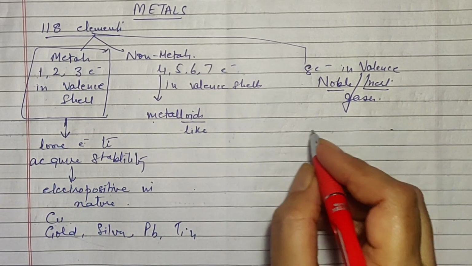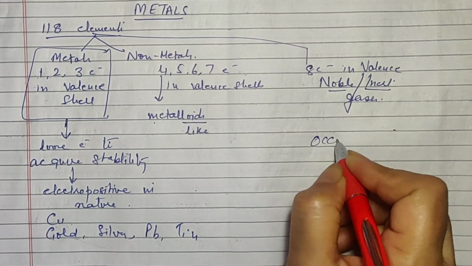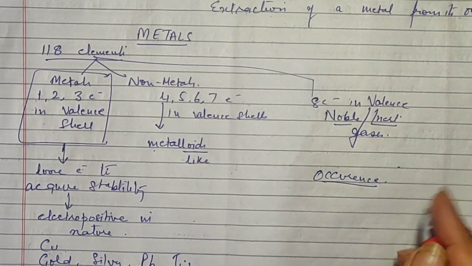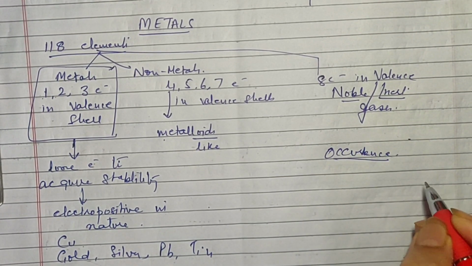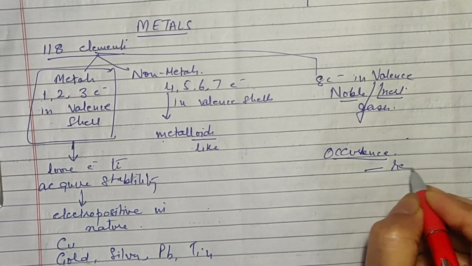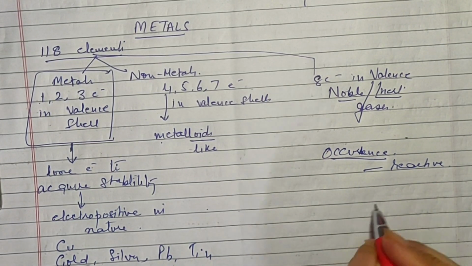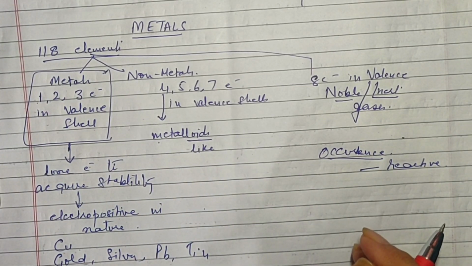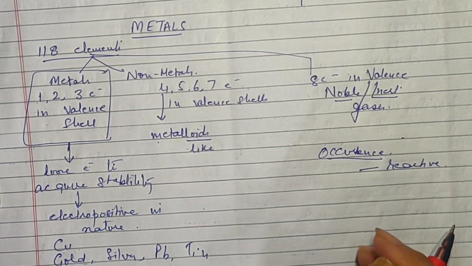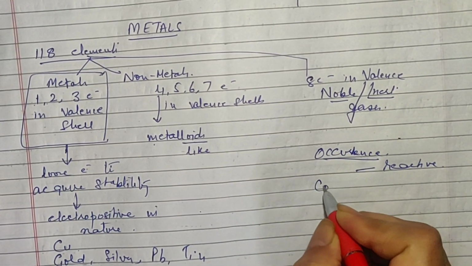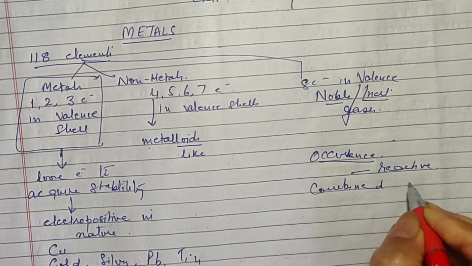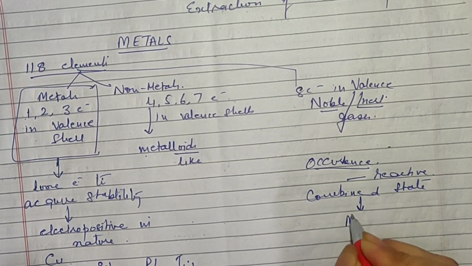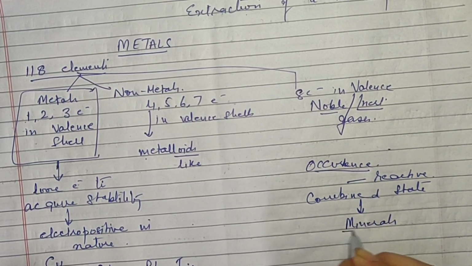Now, how do these metals occur in nature? Occurrence. We are talking about the occurrence of metals. Metals are very highly reactive. Because they are reactive, they will combine with almost anything which is existing in their periphery. Whatever they are existing with, they will combine with it and exist in the combined state. Combined state means they exist along with other elements. The combined states of metals are known as minerals.